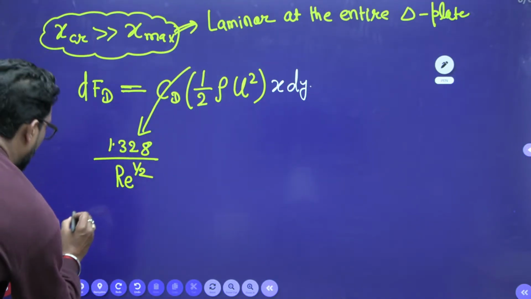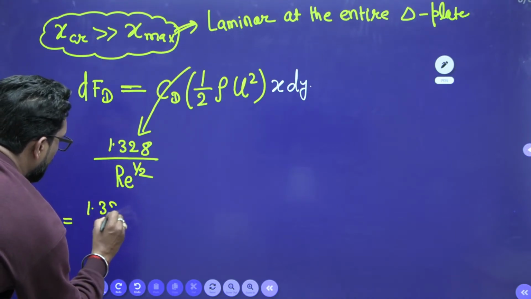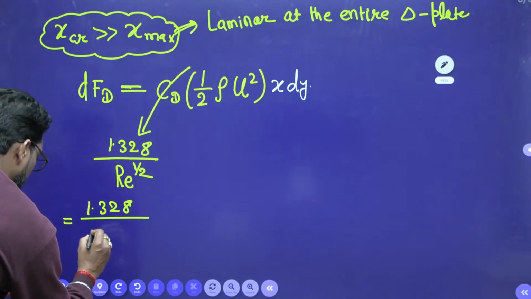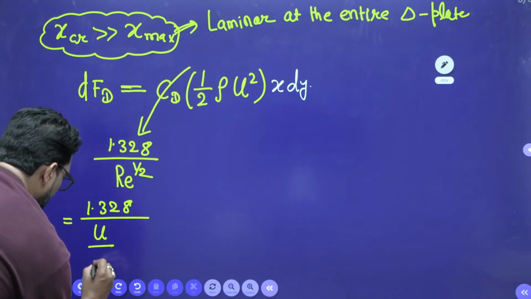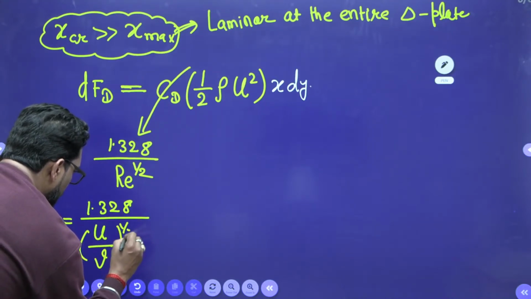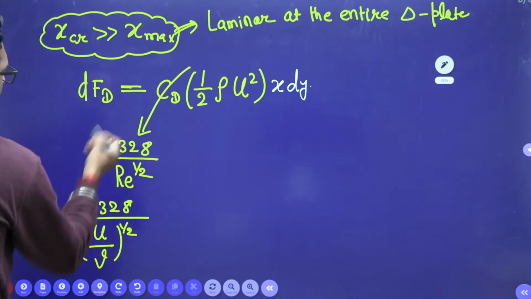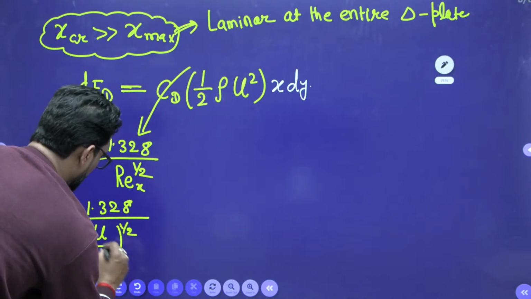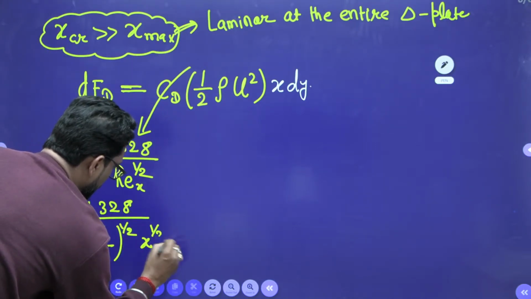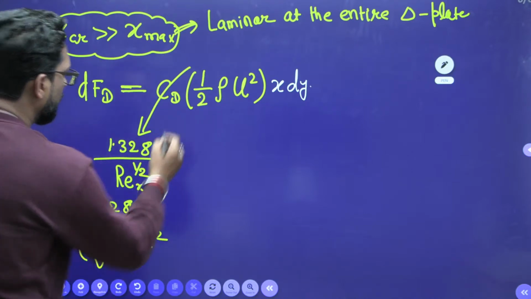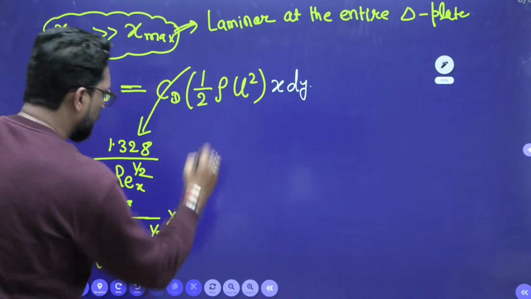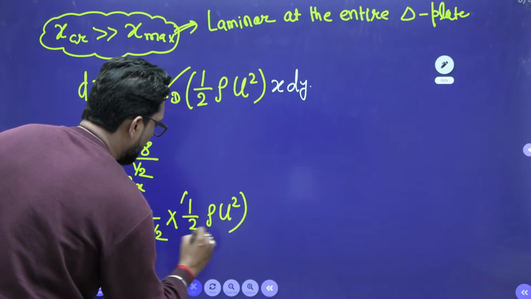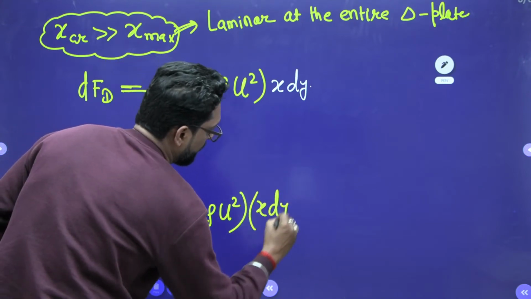So what is the value? 1.328, and what is the Re? Re is square root of U by nu into x, so put x here, and x power 1 by 2. Okay. Now into this one, half rho u square into this one, x into dy. This is the calculation. Okay.